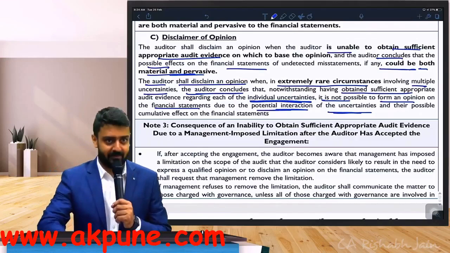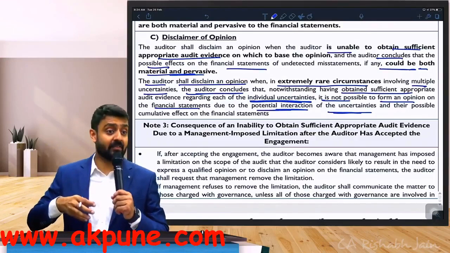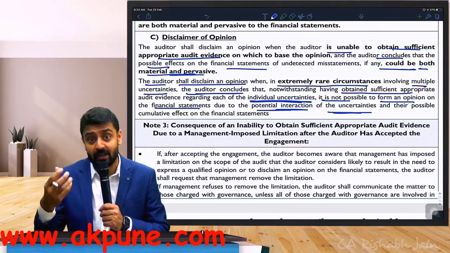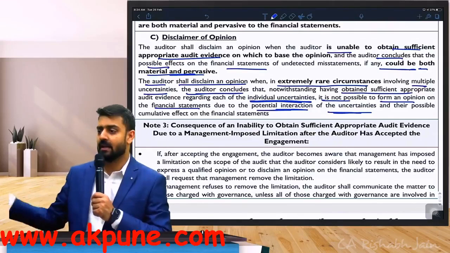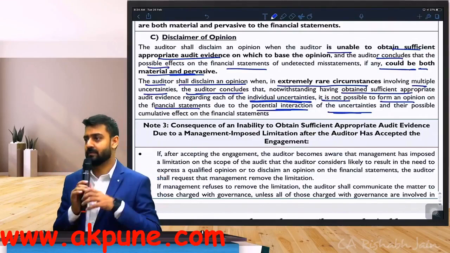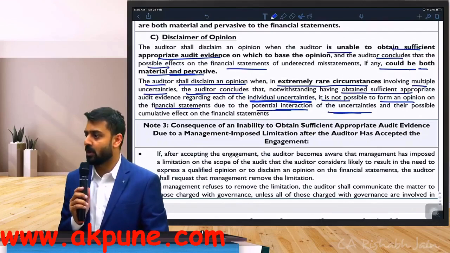Disclaimer can come even in a situation when you have evidences, but you still believe that there are so many uncertainties involved that I cannot really come to a conclusion. It's a rare situation, but even this can be there. Do one thing in your notebooks, write down note number 2, the last note. Note number 1 was your definition of pervasive. Write down note number 2.